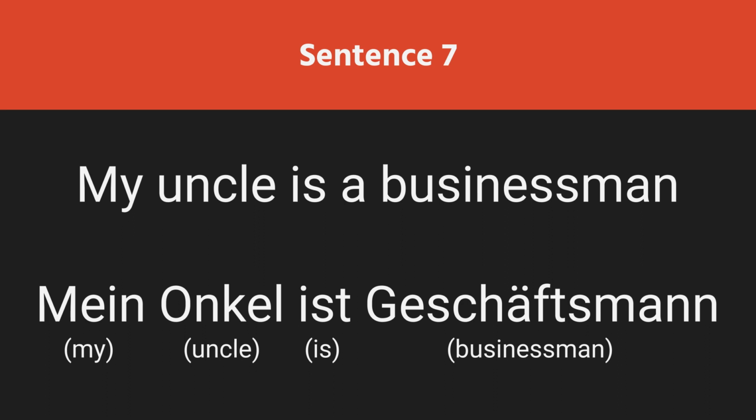In the word Geschäftsmann, you can see there is an A with two dots on top of it. These dots are called umlaut and they change the sound of the character. So due to this umlaut, the sound of A changes. So it's not Geschaftsmann, but Geschäftsmann.